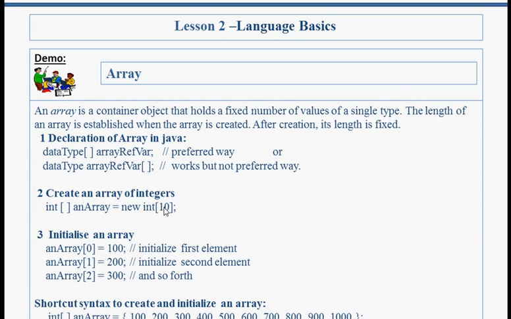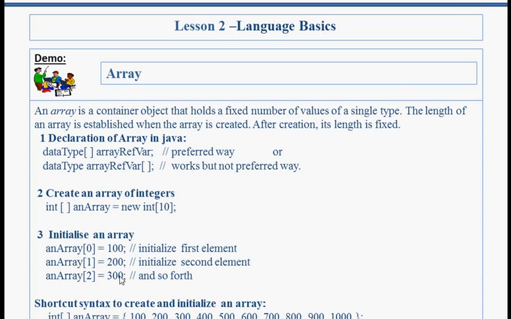Initialize an array. Array always starts from index 0. So I created one array with its length 10. Now at index 0 I am storing 100, at index 1 I am storing 200, and at index 2 I am initializing the value with 300.